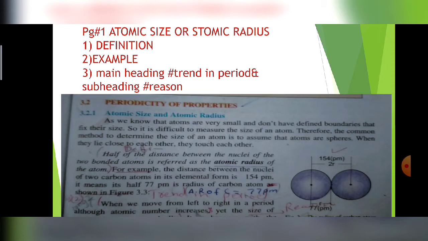Second, atomic size or atomic radius definition. First of all, what is the atomic size? And it is a long question: trend in period, starting from the last paragraph on page 51. Long question 2: discuss the trend of ionization energy in the periods. So listen girls, first of all, what is the definition? We will write the definition. Half of the distance between the nuclei of the two bonded atoms is referred to as the atomic radius of the atom.